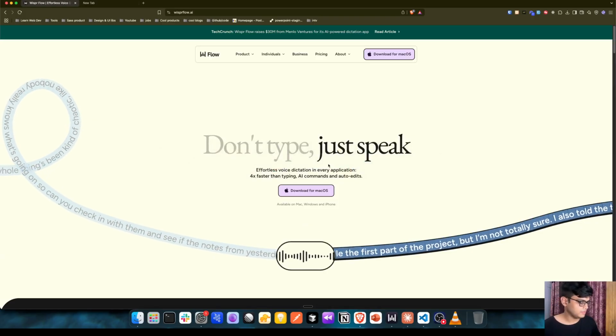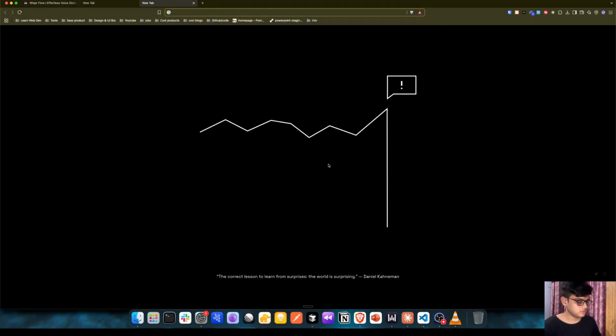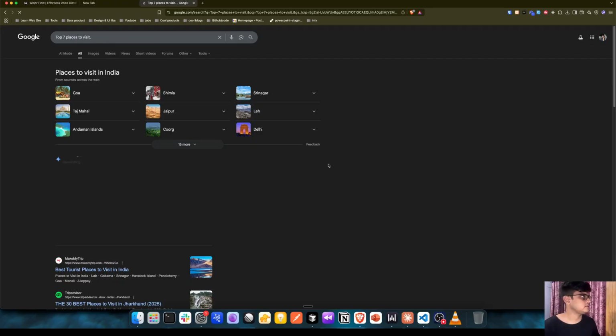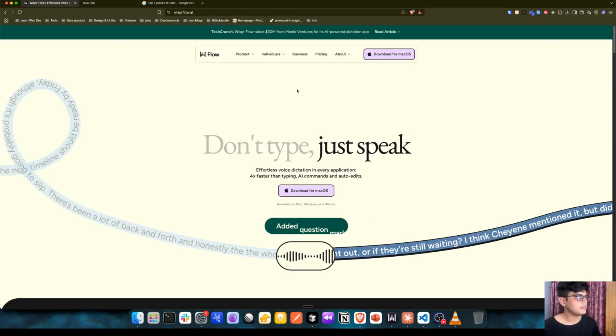Now, even in Google searches or in your browser, you can just say "top 7 places to visit," and it'll automatically put that in your Google search and you can just press enter. And yeah, so this is it.